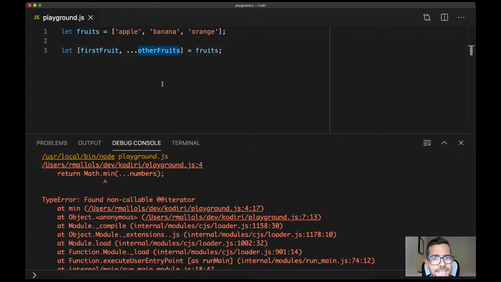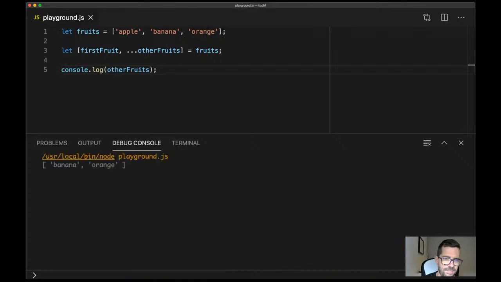What type of data is other fruits going to be? An array of banana and orange. Absolutely brilliant, Lauren. That's correct. So I'm combining destructuring, I'm destructuring an array with the rest parameter. Is it being used here to spread or to gather? To gather, that's correct, because it's gathering the last two arguments into an array.